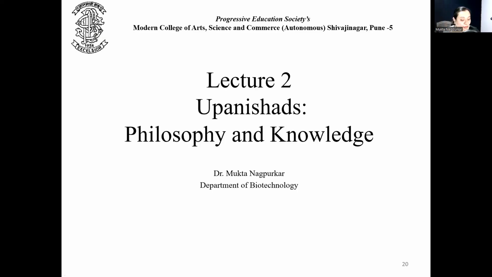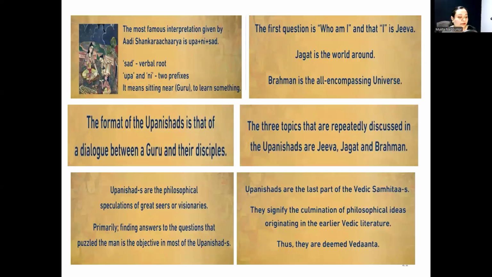Next, module 2, that is Upanishad, philosophy and knowledge. As we have seen, Vedic literature has 3 parts. Veda, we are done with. Vedanga, we have recently seen, and now we are moving to the next and the last part of the Vedic literature, that is Vedanta. Anta means conclusion. So, Anta of Vedas, that is Vedanta, that is Upanishad.